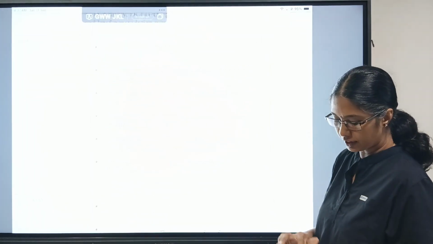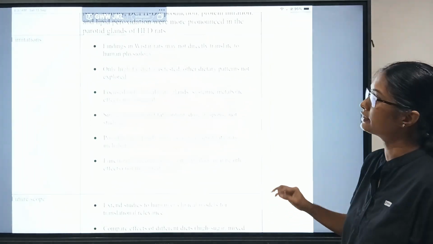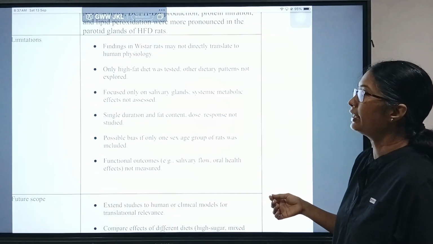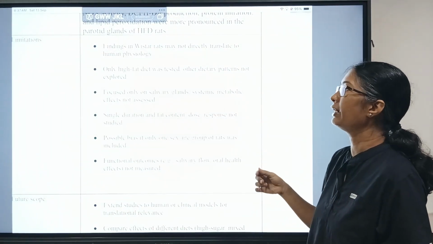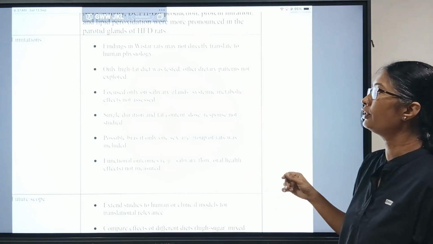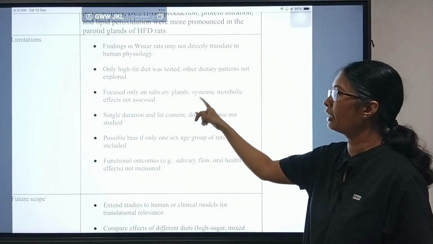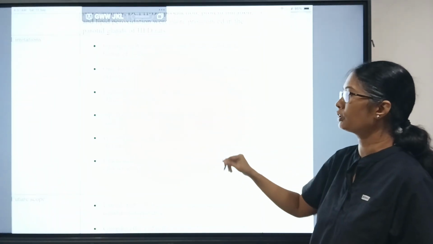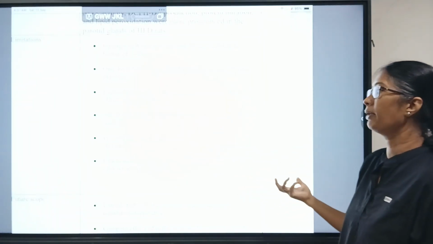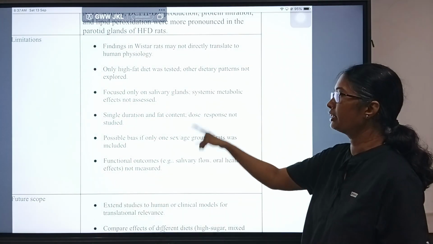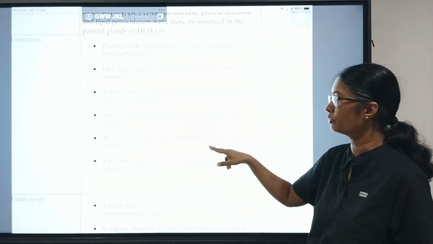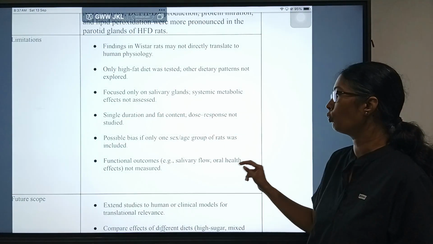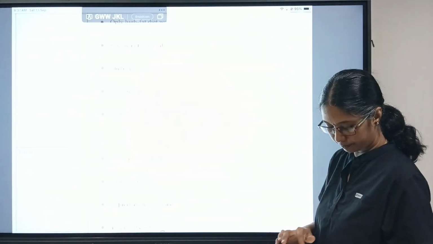The limitations of this study were that the findings were in Wistar rats, which may not directly translate to human physiology. Only a high-fat diet was tested and other dietary patterns were not explored, and it focused only on salivary glands. The systemic and metabolic effects were not assessed, and it is a single duration and fat content, so dose response was not studied. There is possible bias if only one sex or age group is used. Here they used only male Wistar rats, so that would be a bias. And the functional outcomes, that is salivary flow and oral health, were not measured.